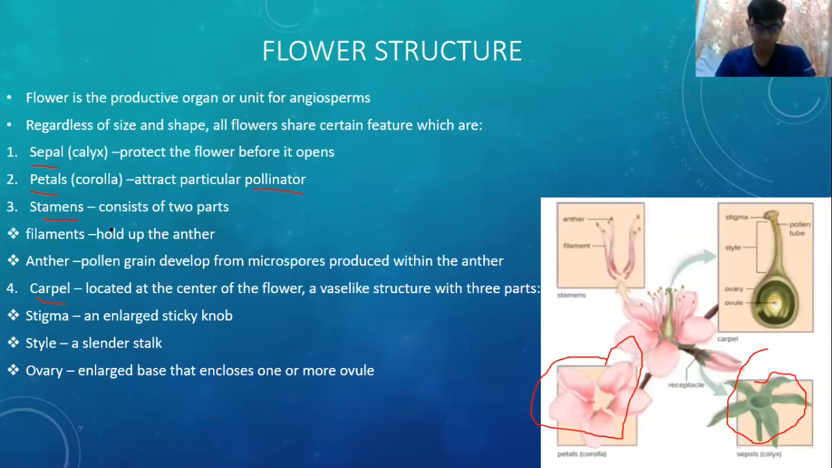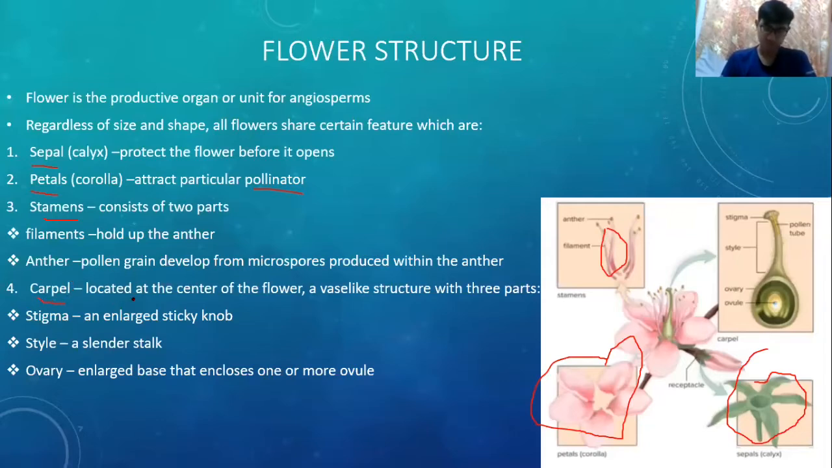Okay, stamen. It consists of two parts. First is filament. Here filament, that hold up the anther. Anther is a sac-like structure that contains the pollen grain that develops from microspores during research within the anther. So in the anther there is microspore that will develop into pollen grain.